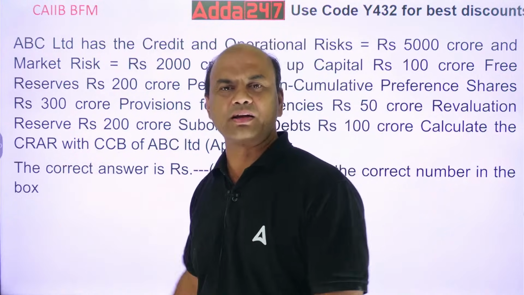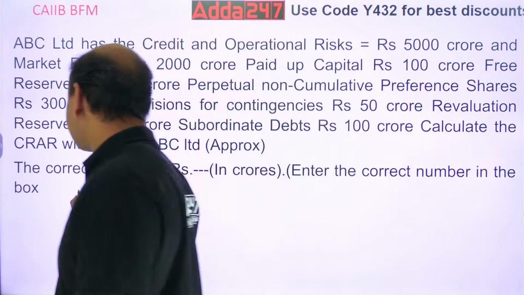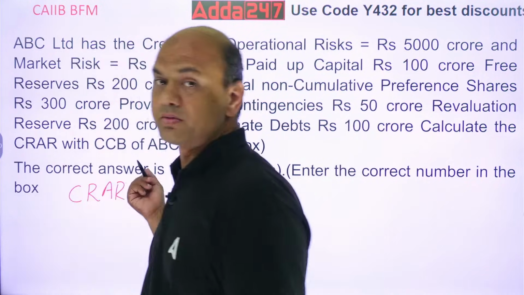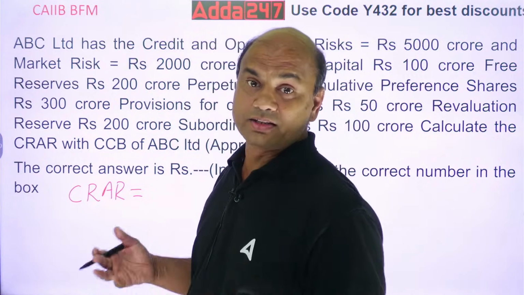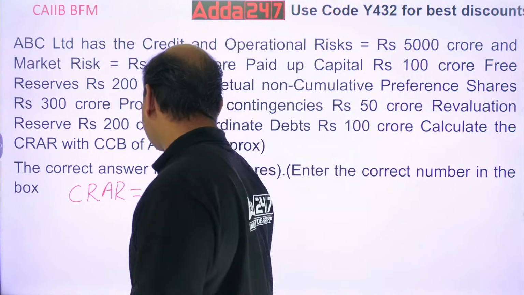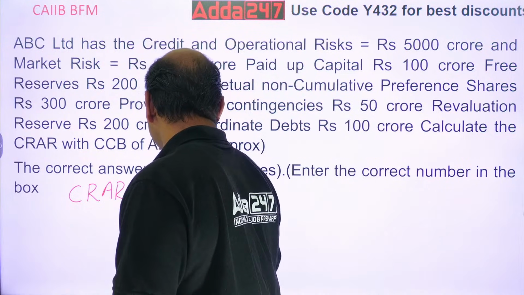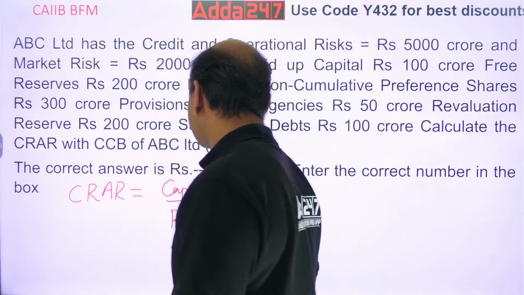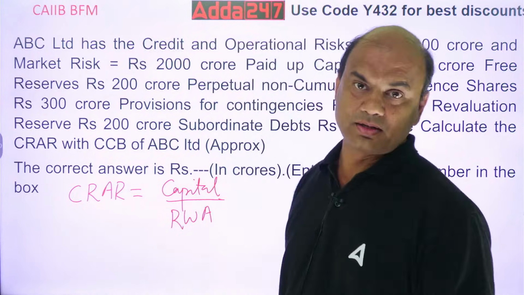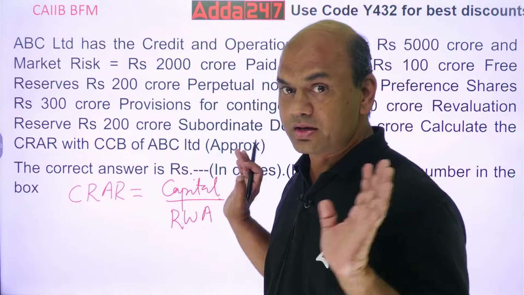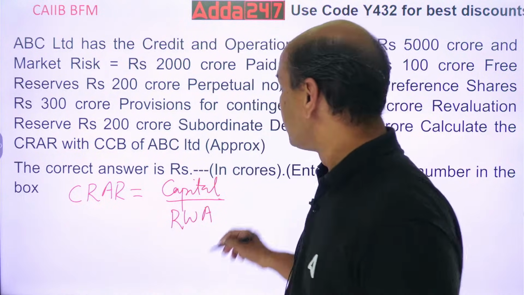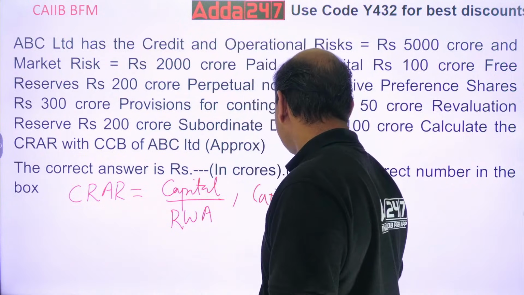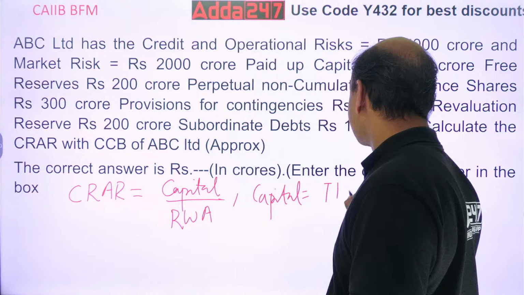Only think about CRAR. What is the formula for CRAR? Those who were here yesterday will be able to solve it, but it's a refreshment. CRAR equals capital upon RWA. Capital equals tier 1 plus tier 2.